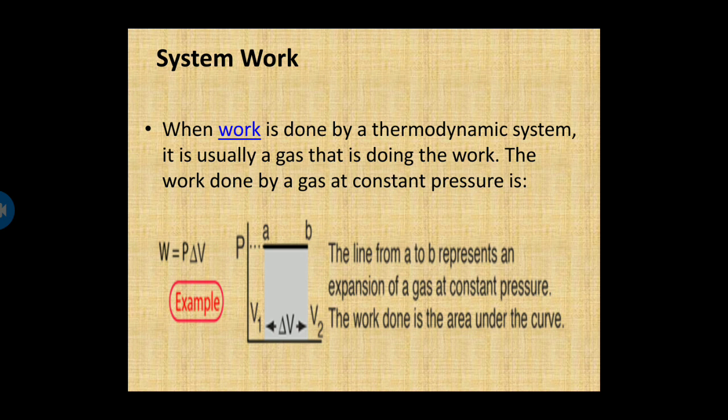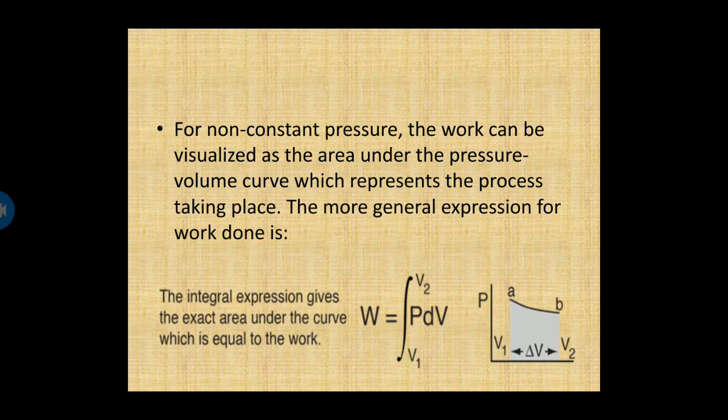system work. When work is done by the thermodynamic system, it is usually a gas that is doing the work, and the work done by the gas at constant pressure is W is equal to P into delta V. For non-constant pressure, the work can be visualized as the area under the pressure-volume curve, which represents the process taking place, and the most general expression for work done is the integration of P into dV. The integration limits are V1 to V2.